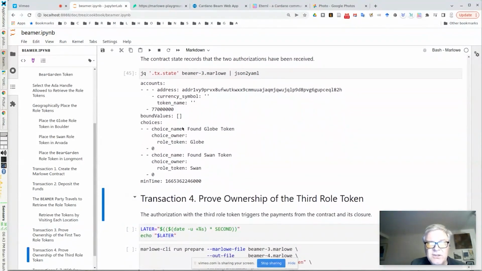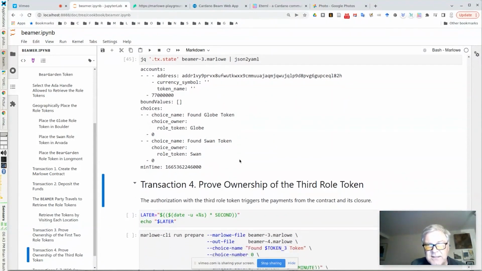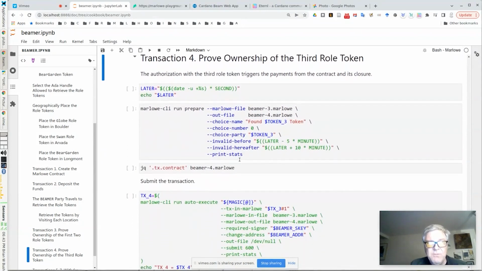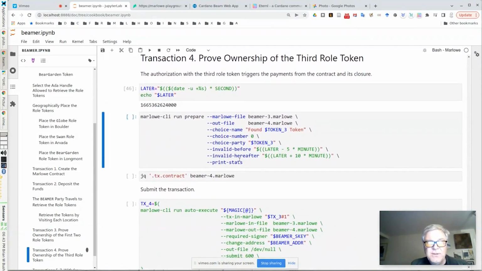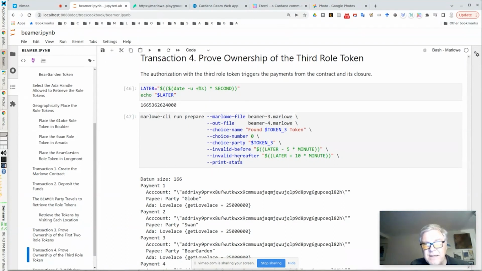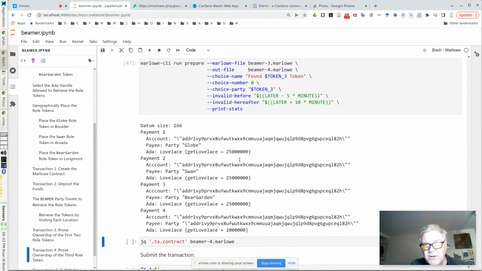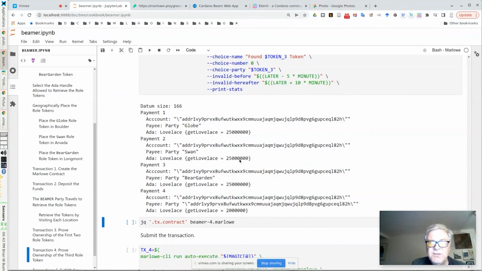You can see that the 2 choices have been made for the globe and the swan token according to the contract. This is the internal state of the contract that's living on chain. And then we're going to just do the proof of the ownership of the Bear Garden token, the 3rd token. And that actually triggers the closure of the contract.